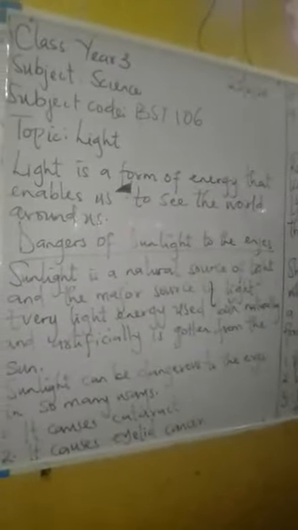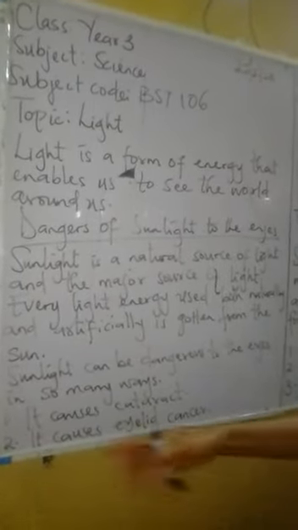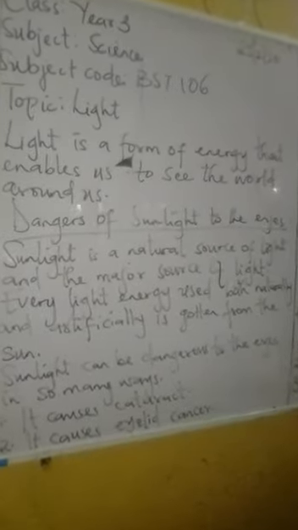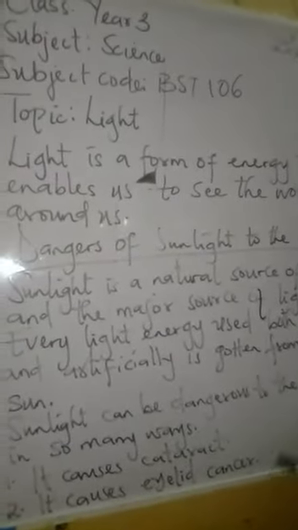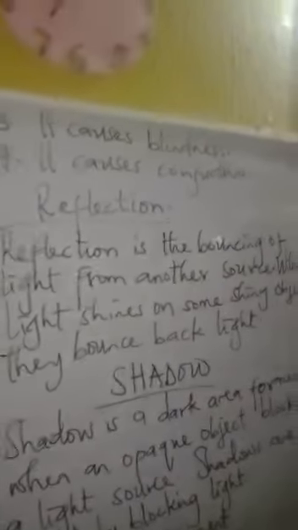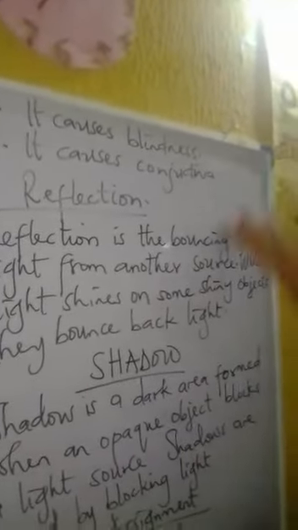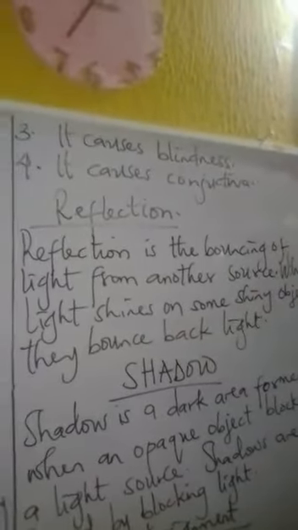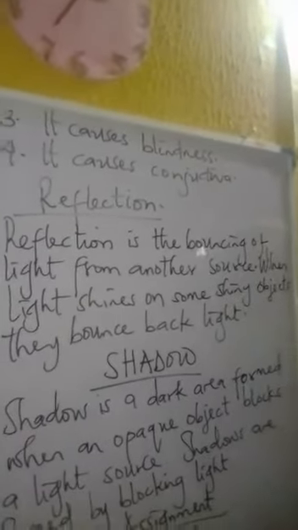So when you look at the sun directly or you expose your eyes constantly to the sun, it can cause some of these diseases. The first one is cataract. The second one, it causes eyelid cancer. The third one, it causes blindness. And the fourth one, it causes conjunctivitis, another name for the common Apollo that we know about.